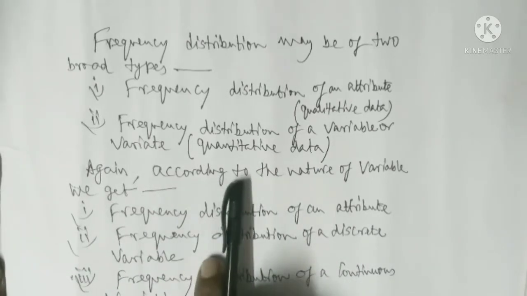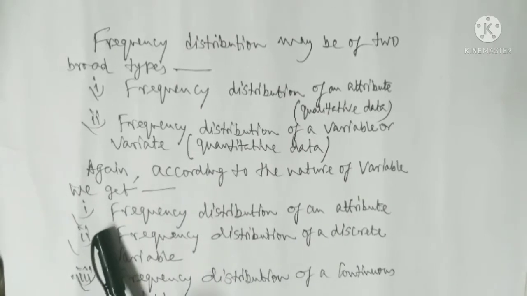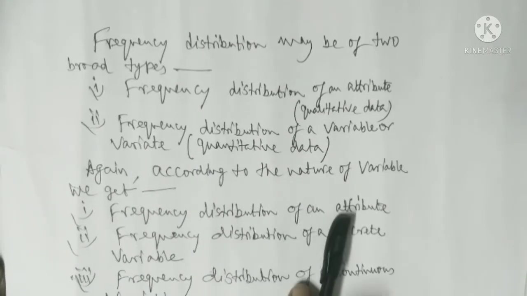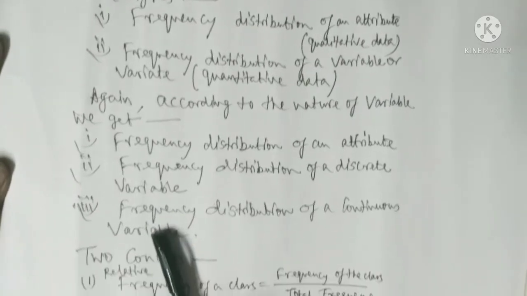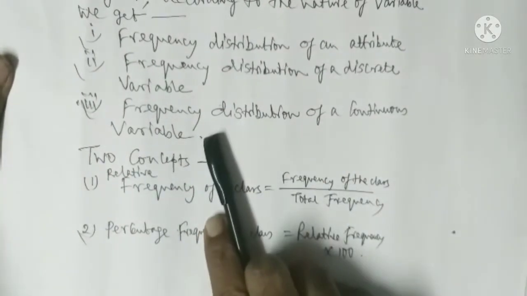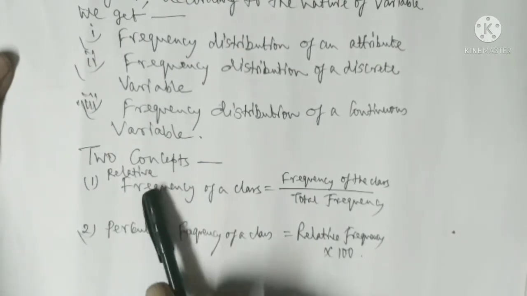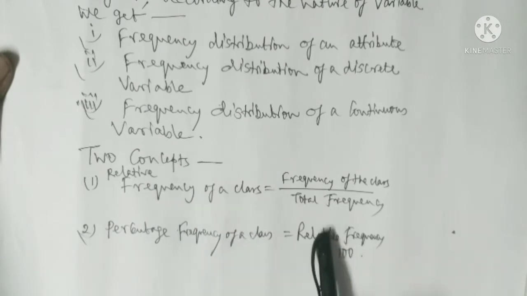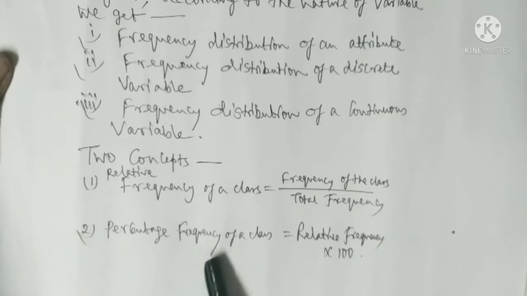Again, according to the nature of the variable, we get three types: number one, frequency distribution of an attribute; number two, frequency distribution of a discrete variable; number three, frequency distribution of a continuous variable. Two concepts are here. Number one, relative frequency of a class, that is, frequency of the class by total frequency, and percentage frequency of a class, that is, relative frequency into 100.